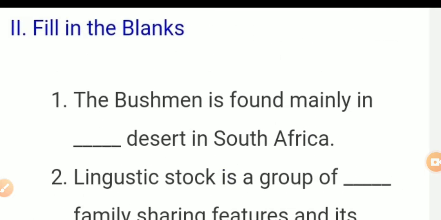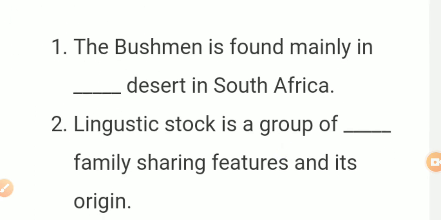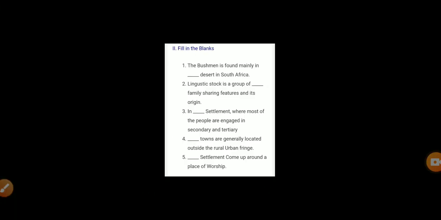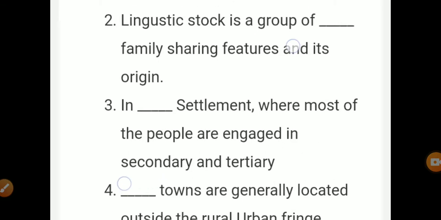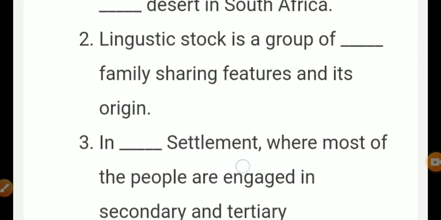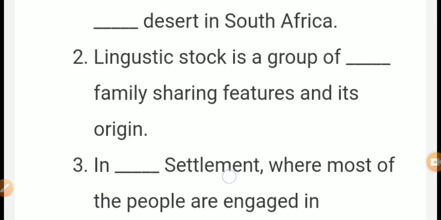In that, first question, the Bushman is found mainly in Dash Desert in South Africa. Answer is Kalahari Desert. Second question, linguistic stock is a group of Dash family sharing features and its origin. The answer is language. Linguistic stock is a group of language family sharing features and its origin.